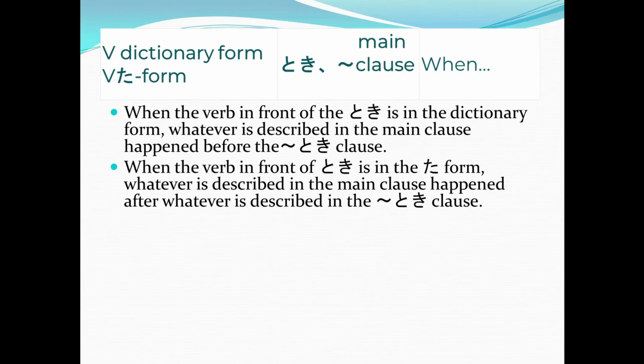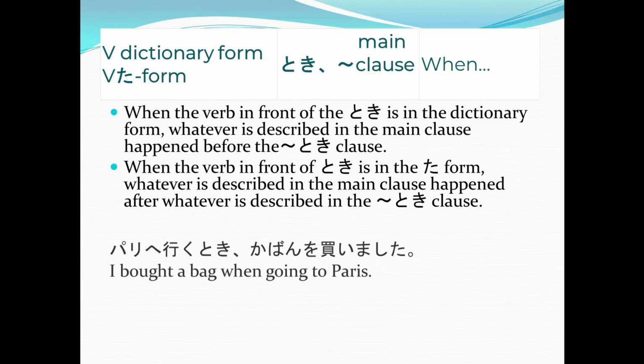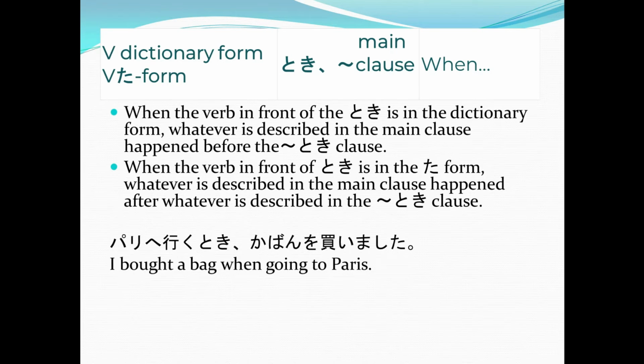So, Pari e iku toki kaban o kaimashita. Again, Pari e iku toki kaban o kaimashita, or I bought a bag when going to Paris. Now let's see the next sentence. Pari e itta toki kaban o kaimashita.